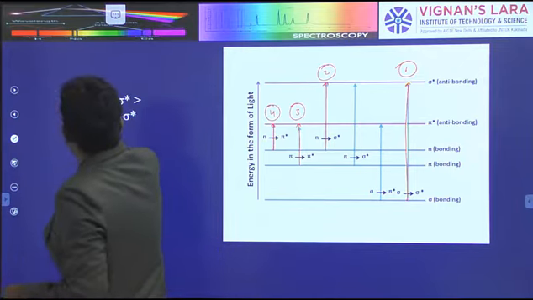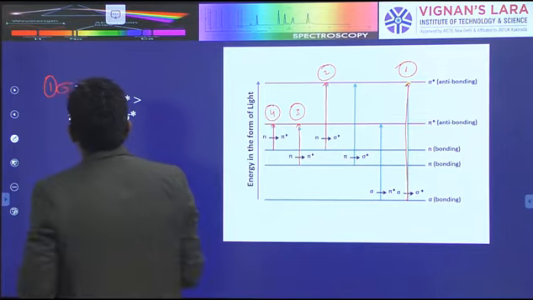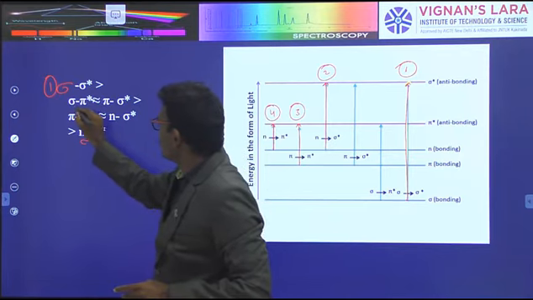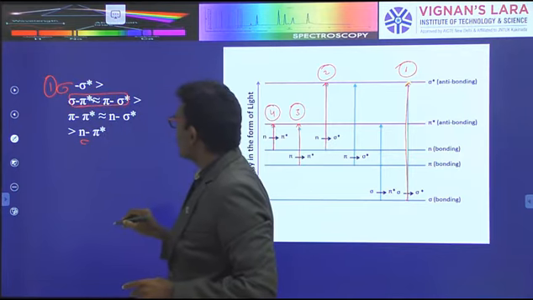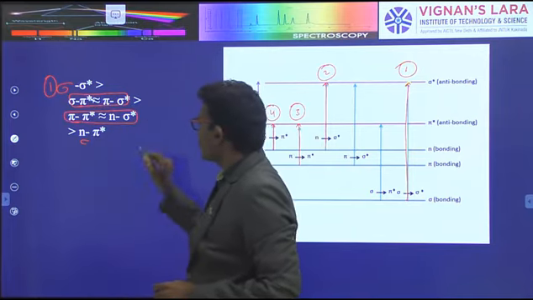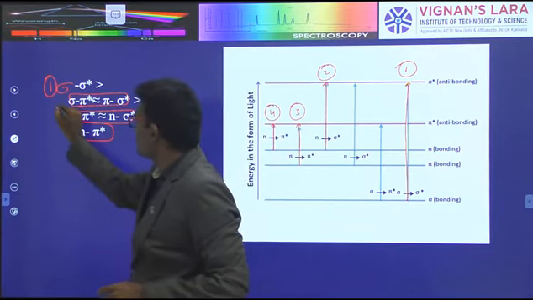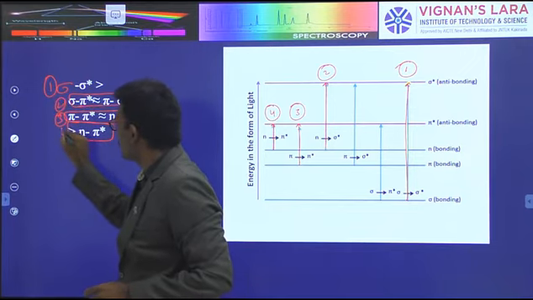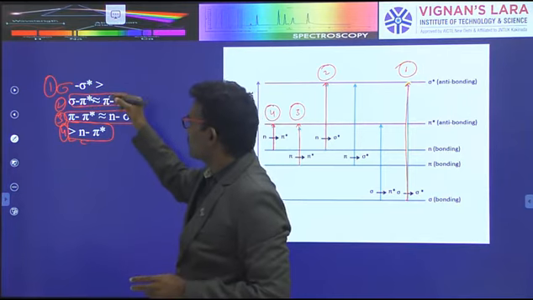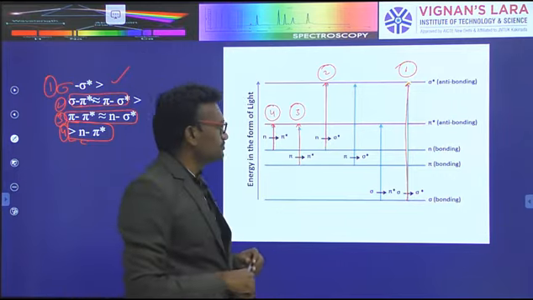Where is the sigma to sigma star transition? It requires the most energy. Next, the two transitions requiring equal energies. Next, very little energy is required for pi to pi star or n to pi star. The last is n to pi star. This is 1, 2, 3, 4. The first transition requires the most energy compared to the others.